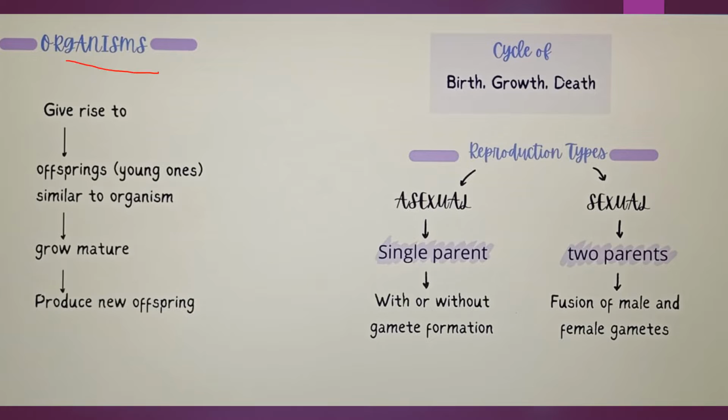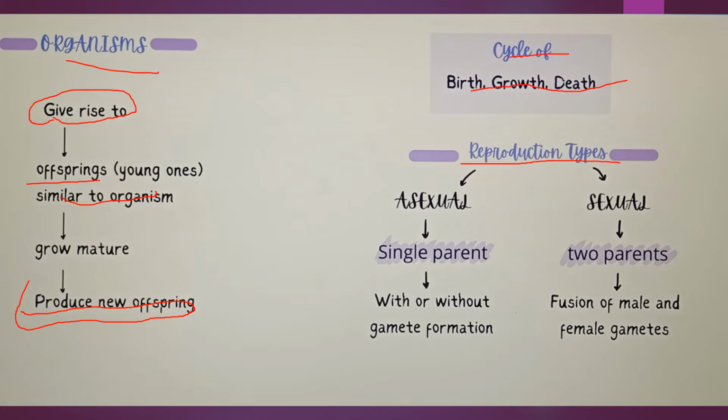Okay, so what happens is, in reproduction these organisms give rise to offsprings which are similar to the organism itself, and these offsprings grow mature, they produce the young ones again, so it continues. This is a cycle where that happens. So the cycle is birth, growth and death.